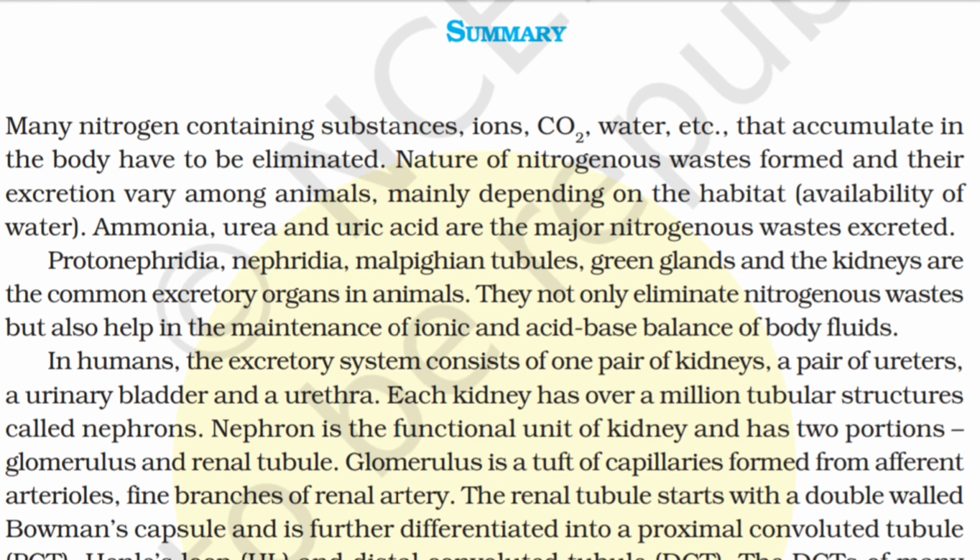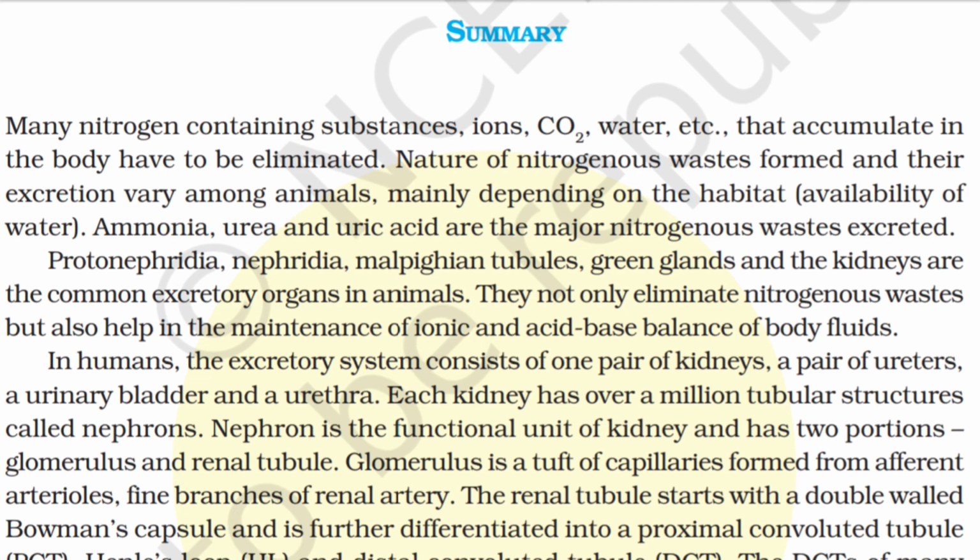Summary: Many nitrogen containing substances, ions, CO2, water, etc., that accumulate in the body have to be eliminated. Nature of nitrogenous wastes formed and their excretion vary among animals, mainly depending on the habitat, that is, availability of water. Ammonia, urea, and uric acid are the major nitrogenous wastes excreted. Protonephridia, nephridia, Malpighian tubules, green glands, and the kidneys are the common excretory organs in animals. They not only eliminate nitrogenous wastes but also help in the maintenance of ionic and acid-base balance of body fluids.